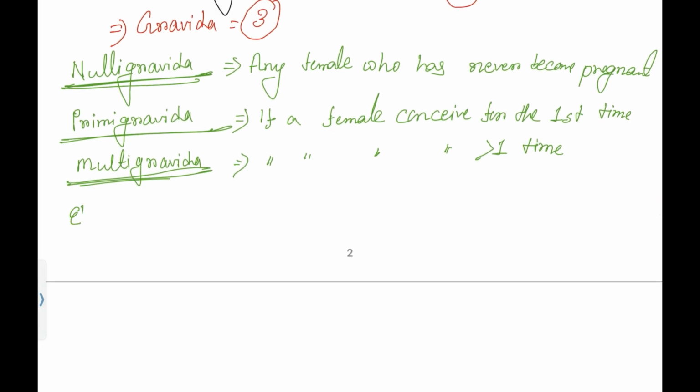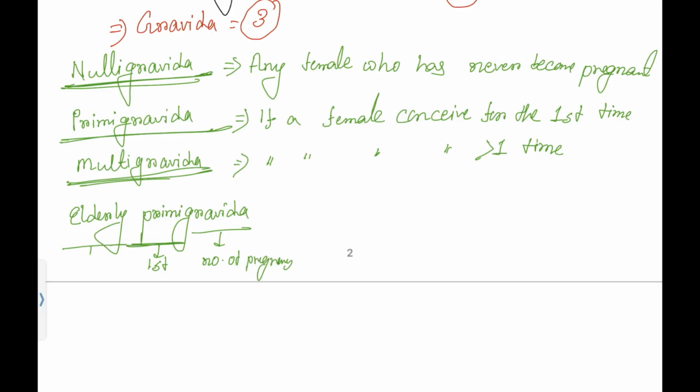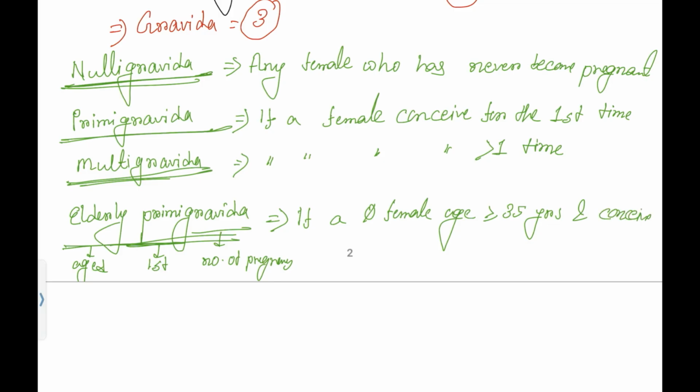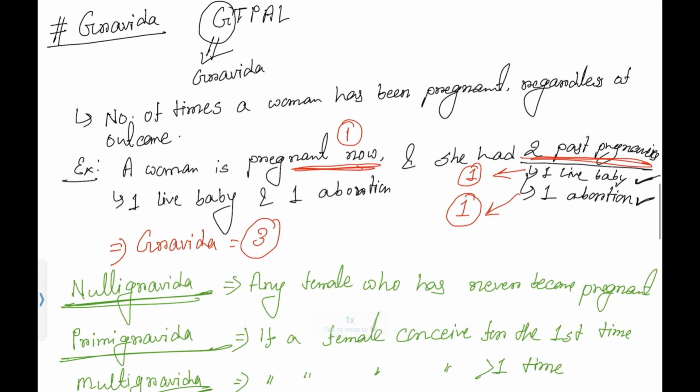Okay. What about elderly Primi Gravida? See, primi means for the first time. Gravida means pregnancy, number of pregnancies. Elderly means aged. So the definition of elderly primi gravida is if a female is aged more than or equal to 35 years and conceives for the first time, we will call it elderly primi gravida. I hope you are clear with this concept of gravida.